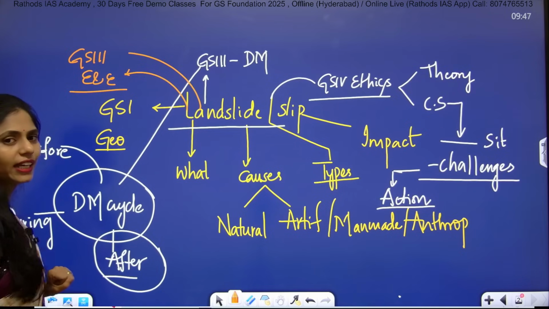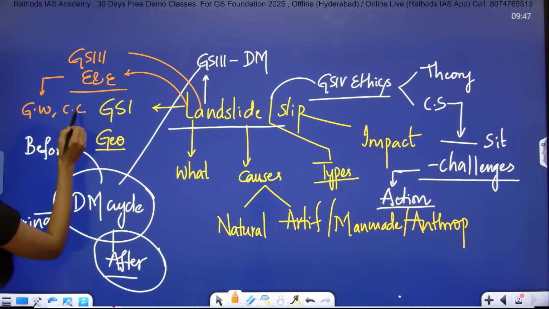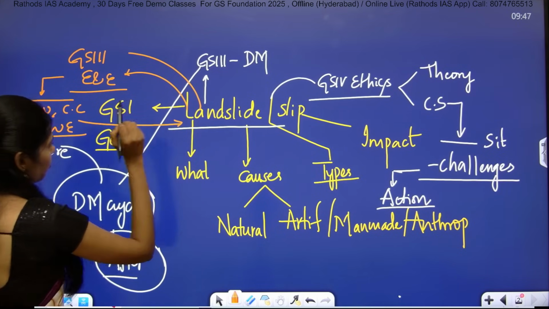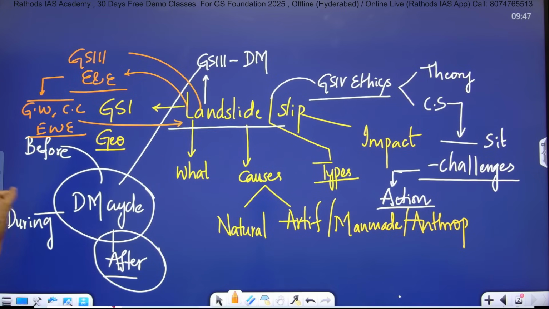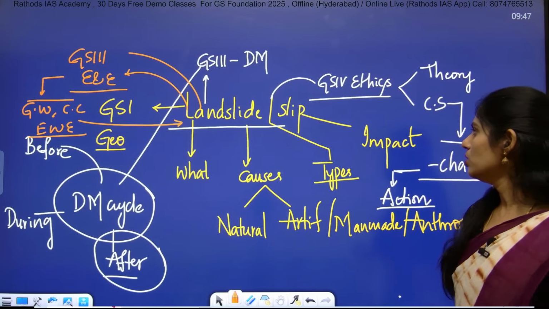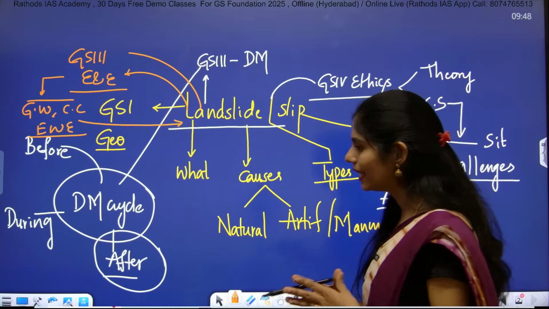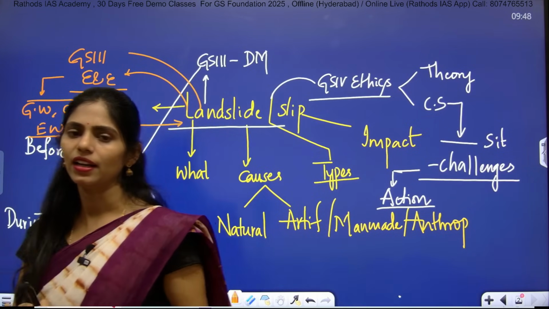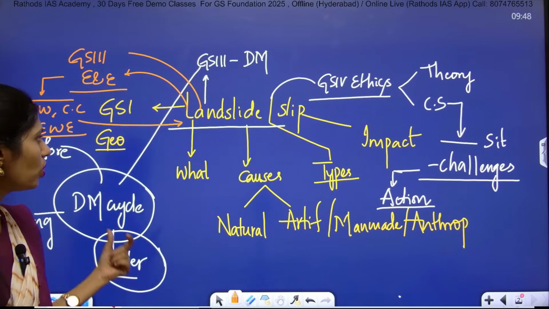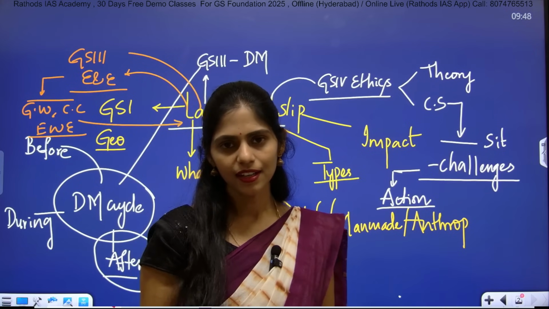How? In environment and ecology, we are discussing global warming, climate change, extreme weather events, right? So this is one example of environment degradation. Because of this environment degradation, we can see the occurrence of landslips, landslides, etc. So how many subjects did we cover here? We covered 4 subjects. So try to read any topic in an integrated manner, connecting a single topic with different subjects. In this way you can cover a single topic from current affairs in a holistic manner. Clear? I hope you understood.